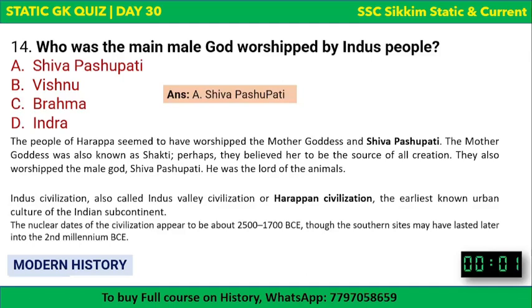The people of Harappa, which means Harappan civilization, also known as Indus Valley civilization sometimes, worshipped the mother goddess and Shiva Pasupati, who was the male god. The mother goddess was also known as Sakti. Perhaps they believed her to be the source of all creation. They also worshipped the male god Shiva Pasupati. He was the lord of the animals. Pasu means animals, so Shiva Pasupati meant the lord of all animals. Hope it's clear. More details on the PDF as well as on the screen.